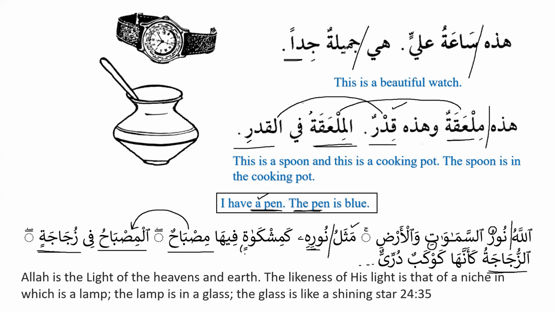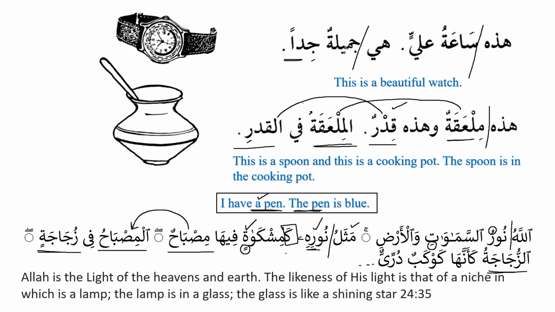Here we can see that it is feminine because it ends with ta marbuta, and also we can see it is majroor. And why is it majroor? Because a noun can be majroor for two reasons. Number one, when it is mudaf ilayh, and number two, when there is a preposition before it. So ka is a preposition, it means like. Like فَجَعَلَهُمْ كَعَصْفٍ مَأْكُولٍ, we have learned in the Quran as well.